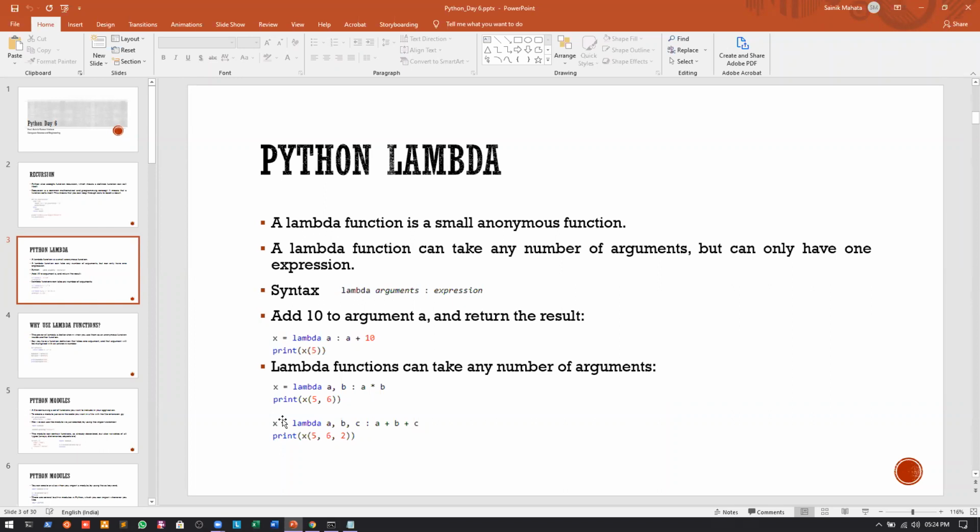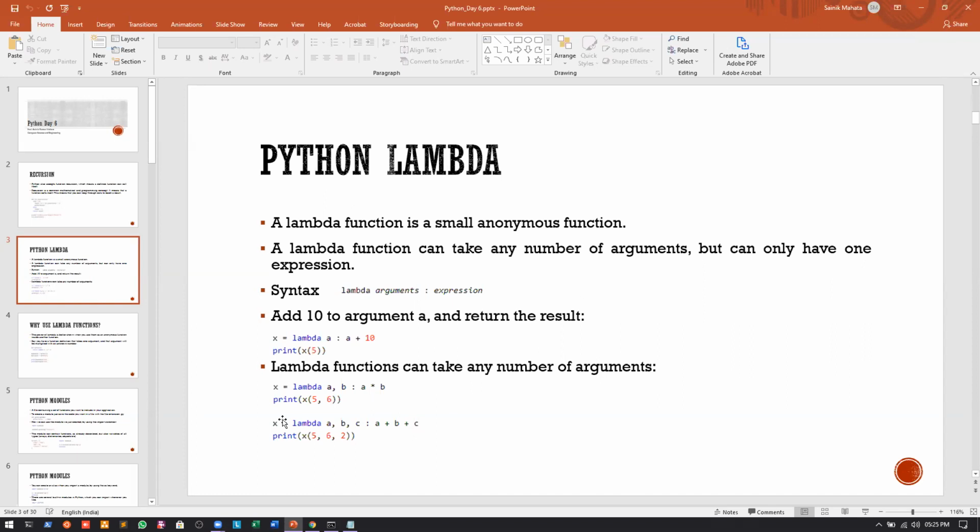So the first and foremost thing is that we can use that in a normal function, and we can use it in a normal program as well. How can we use it? We can use it with something called map. Now what is map, we will see later, not in this class, because map is a higher level concept. But again, these are two concepts by which we can use it.